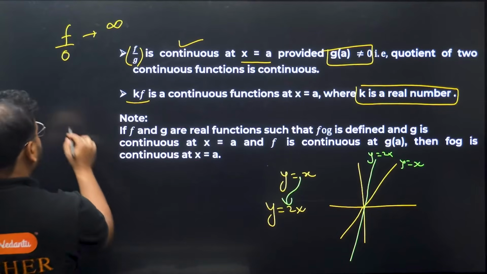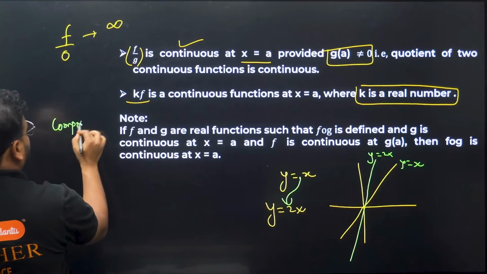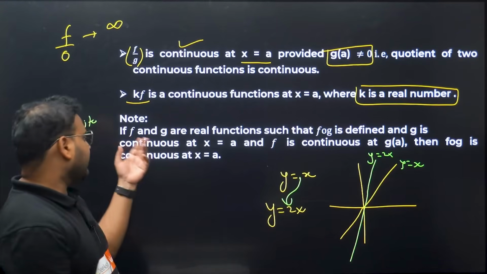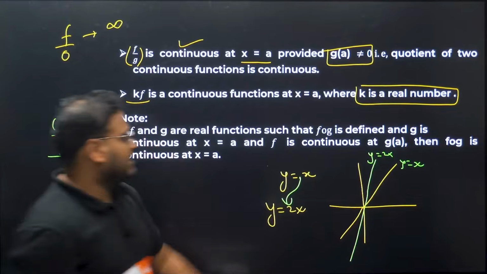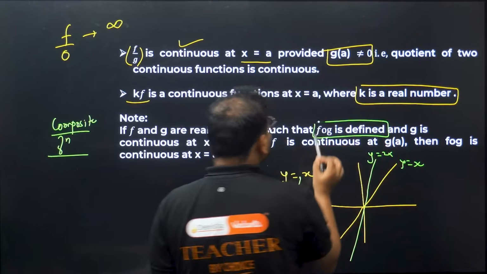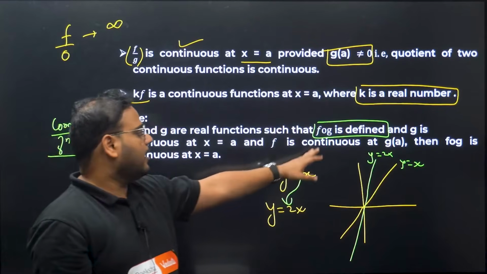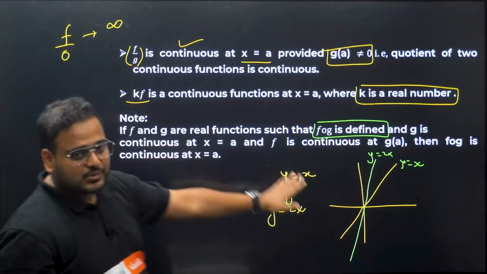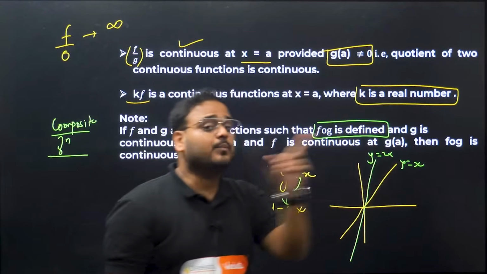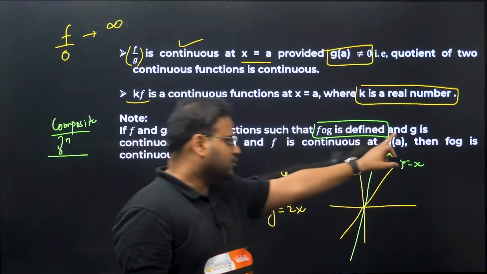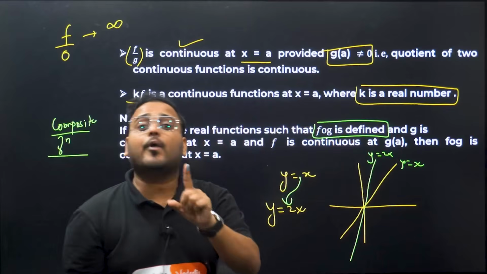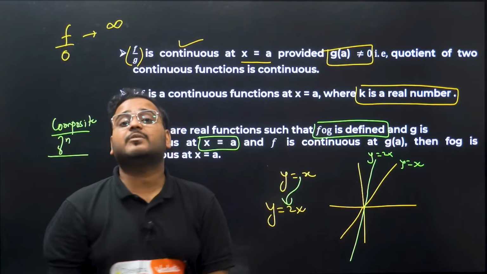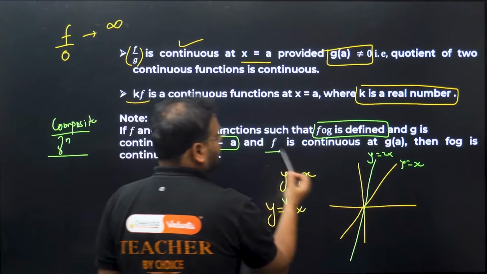And next topic, this part is about composite functions. So this talks about if f and g are real functions and f of g is defined, meaning the result of the composition is defined. Once that is known, and they say that g is continuous at the point a, please listen carefully: g, the function which is inside, is continuous at the point a, and f, the function outside, is continuous at the point g of a.